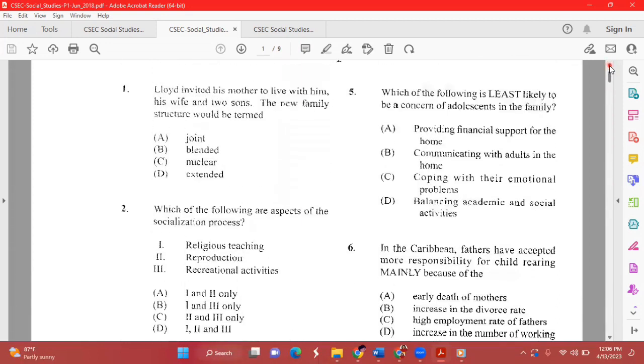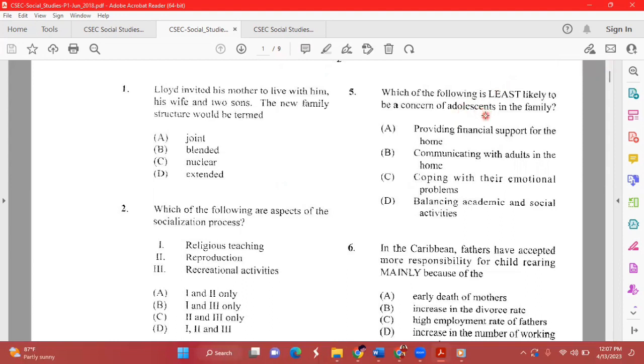Now, question number 5 states, which of the following is least likely to be a concern of adolescents in the family? Now, it says least likely concern. And then the next key point here is adolescents.